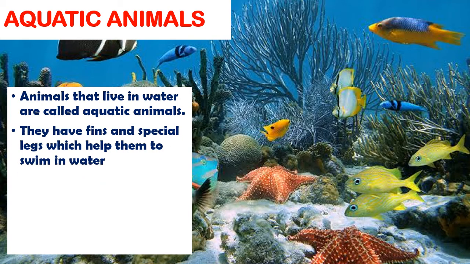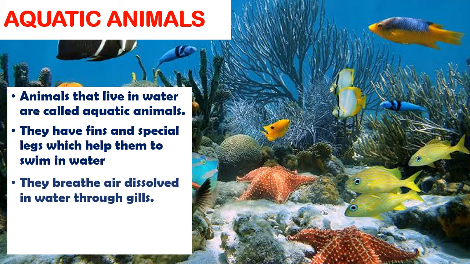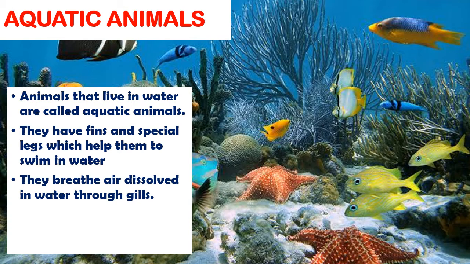They have fins and special legs which help them to swim in water. Most aquatic animals have fins or paddles that help them to swim in water. They breathe air dissolved in water through gills. Most aquatic animals breathe through gills except whales and dolphins, which breathe through their lungs.